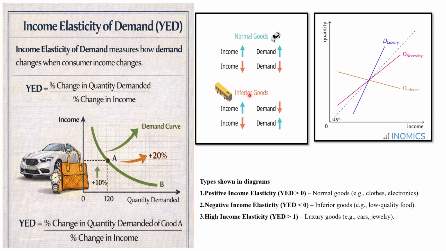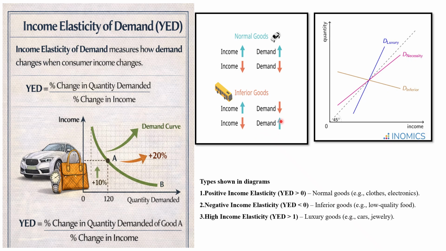When we talk about normal and inferior goods, as we know, when the income of the consumer increases, the demand for normal goods also increases, and when the income of the consumer decreases, the demand for normal goods also decreases. But in the case of inferior goods, when the income of the consumer increases, the demand for the good decreases, because consumers may shift to luxury goods. And when the income of the consumer decreases, the demand for the good increases. Why?